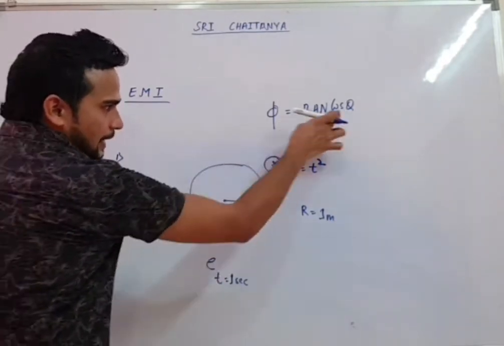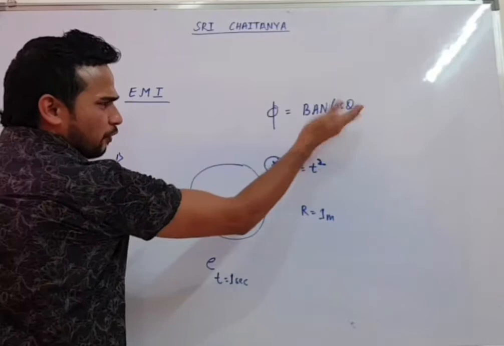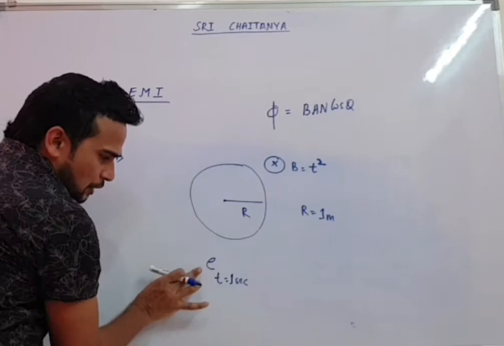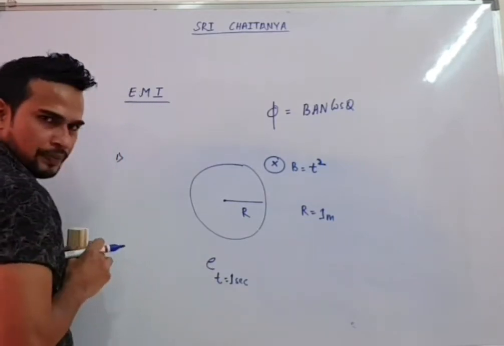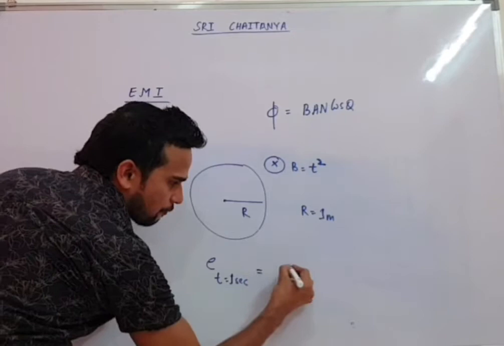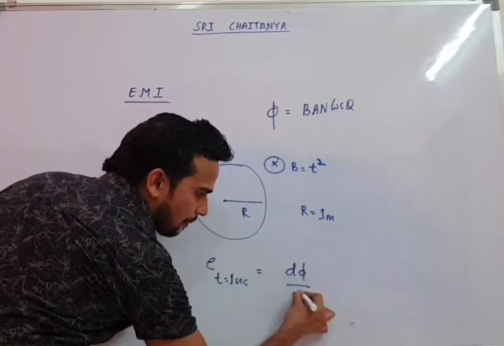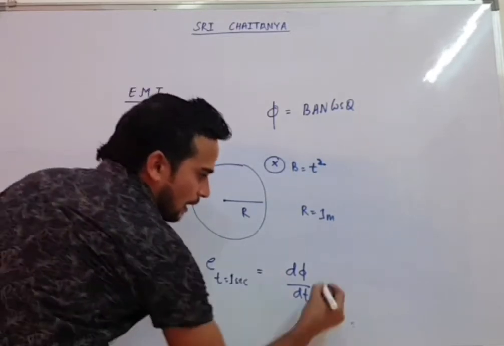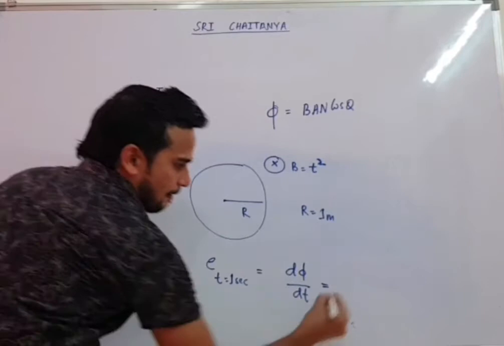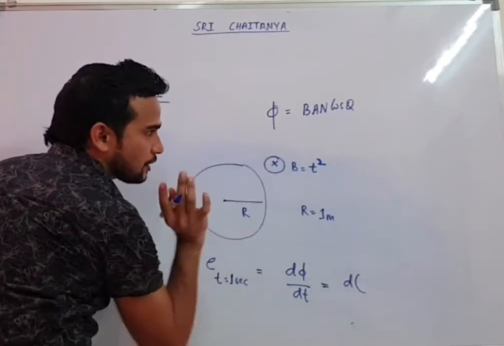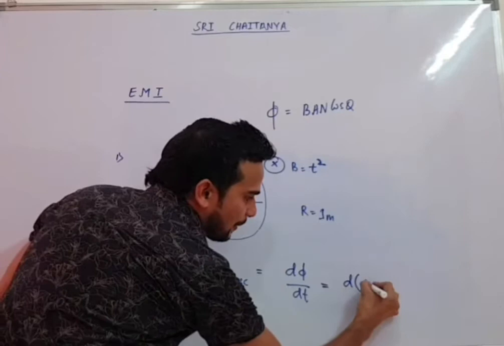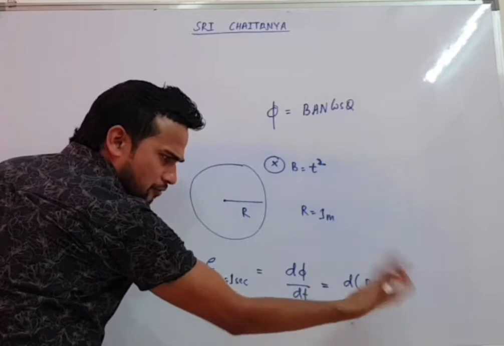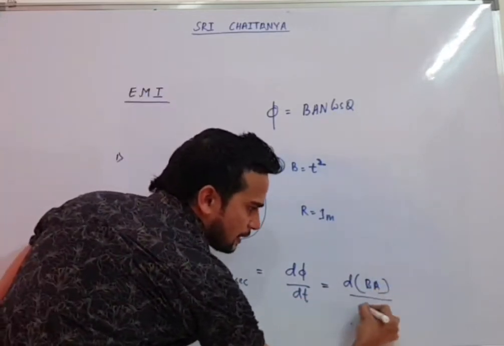Theta here will be 180 degrees, so cos 180 will be -1. We need only the magnitude. So we'll say induced EMF at t equal to 1 second. How to find? We know EMF will be d phi by dt. We want magnitude, that's why we are ignoring minus here. Now phi, as number of turns is 1, will be B into A, cos 180 is -1, but we are taking magnitude, so +1, upon dt.